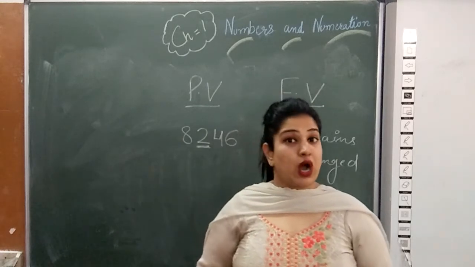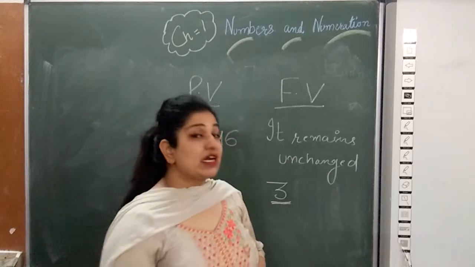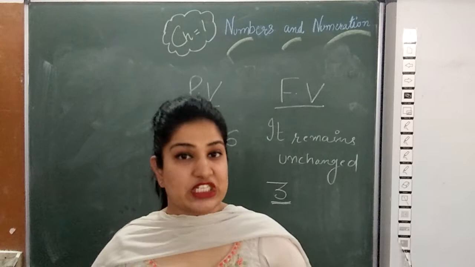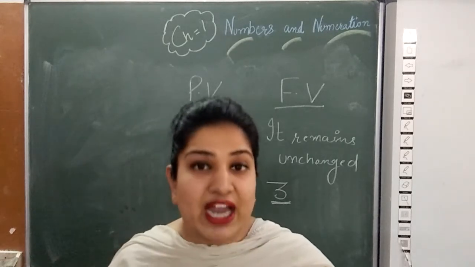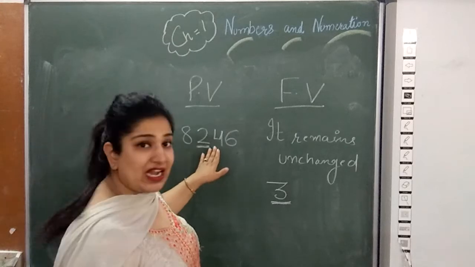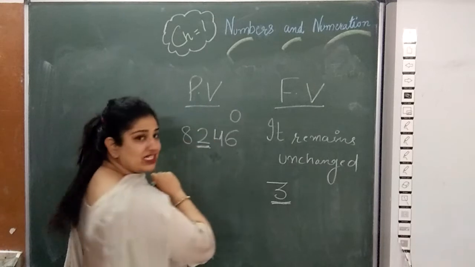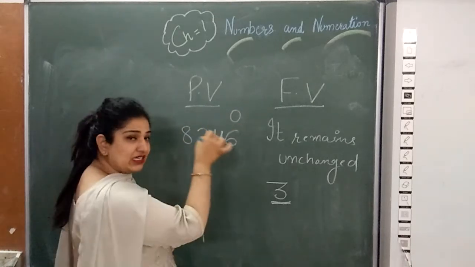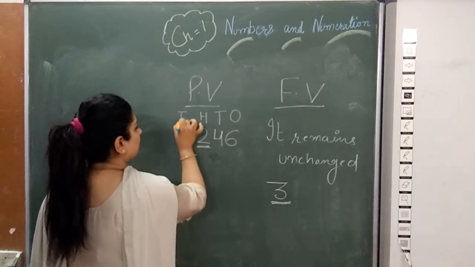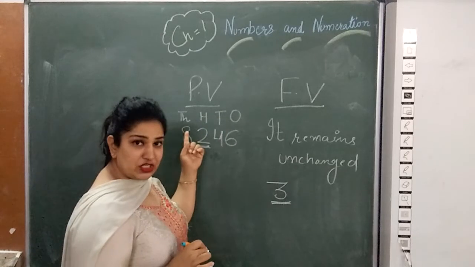Place value is determined by its position. Now you need to check its position. So this is on the ones place. We have already done this: ones, tens, hundreds, thousands. So outside you will write this according to Indian numeration.